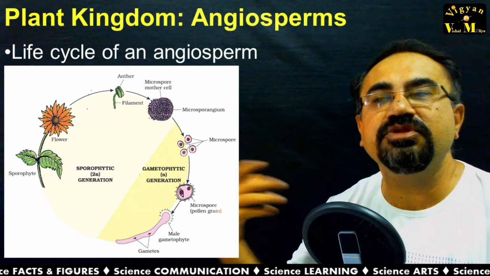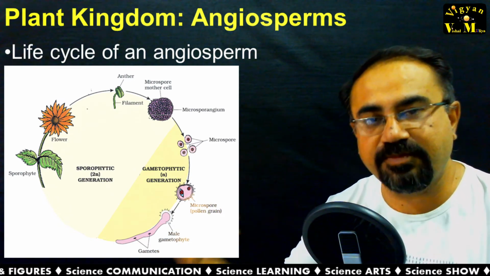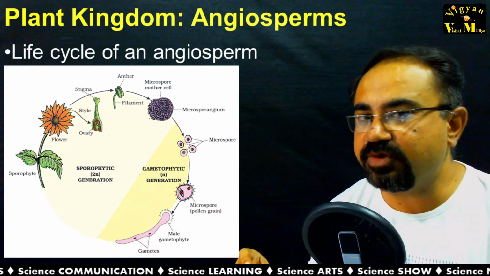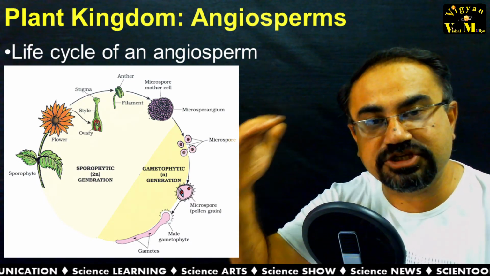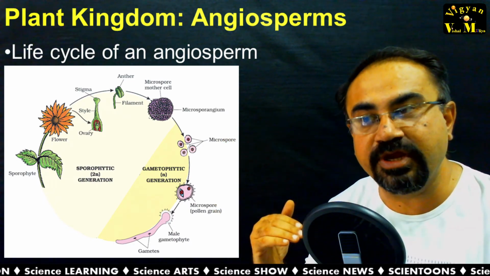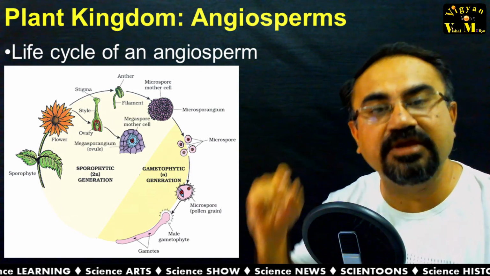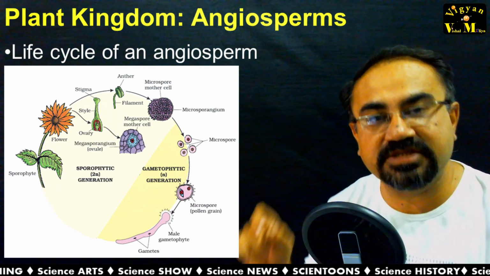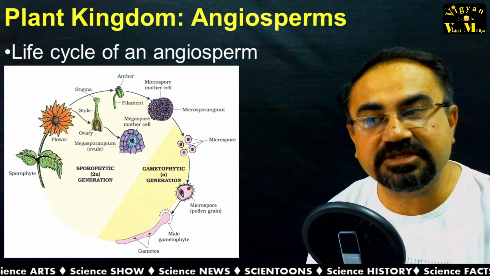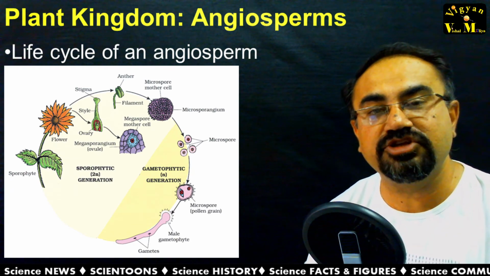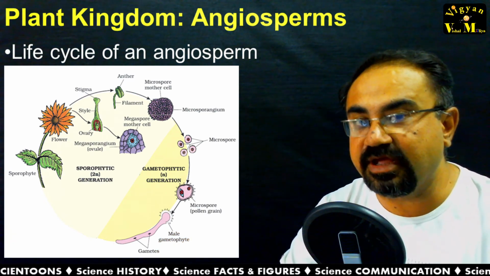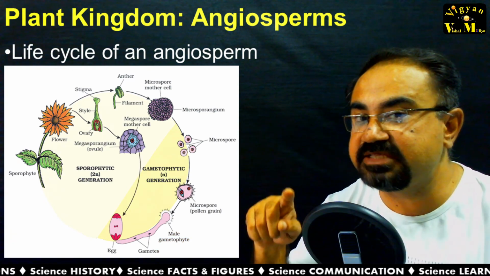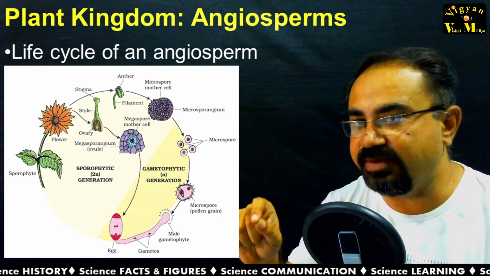Till this it is the development of the male gamete. Now let me go through the female gamete, the female reproductive structure. The female reproductive structure is the carpel or pistil. It has stigma, style, and ovary. The ovary has the megaspore mother cell. This megaspore mother cell by reductional division gives rise to the megaspore, which ultimately gives rise to the embryo sac, and this embryo sac has the egg cell, which is the female gamete.